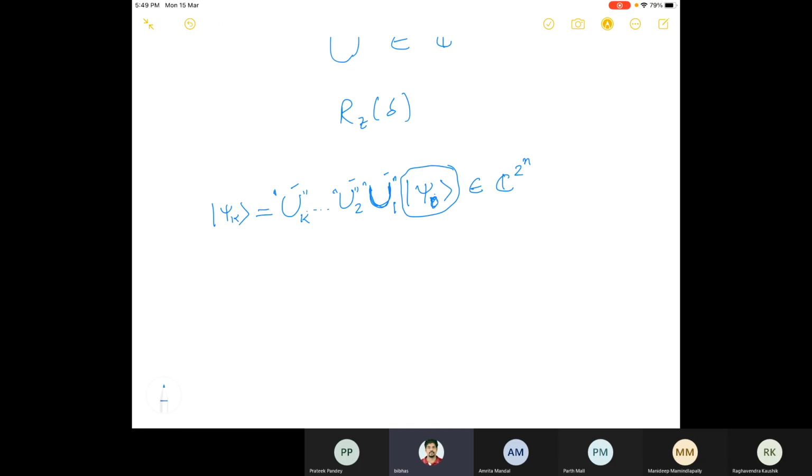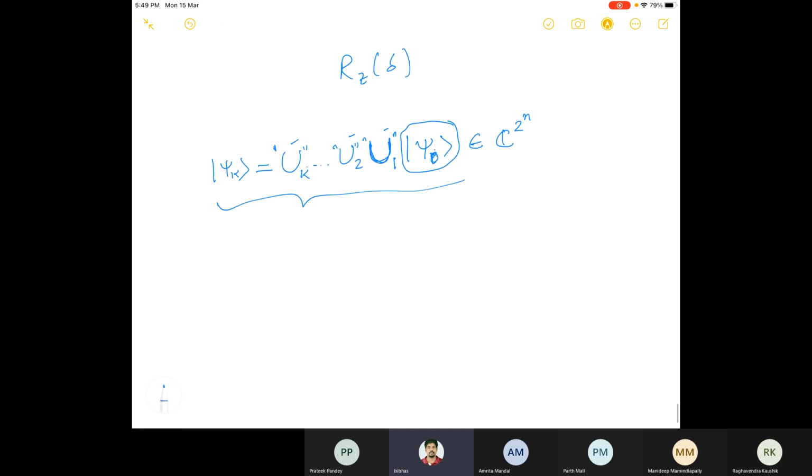So then there will be an error. So if psi_k is the state after k steps, then we can write psi_i equals U_i psi_{i-1}, for i greater than or equal to 1. This is the governing equation of the quantum computation.